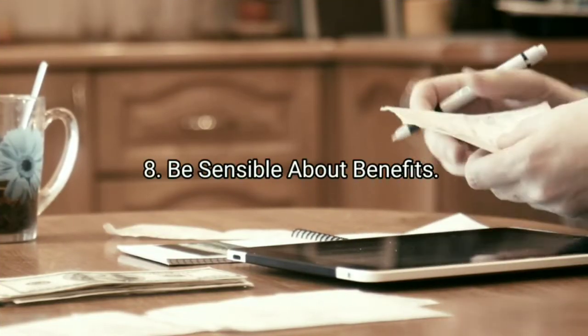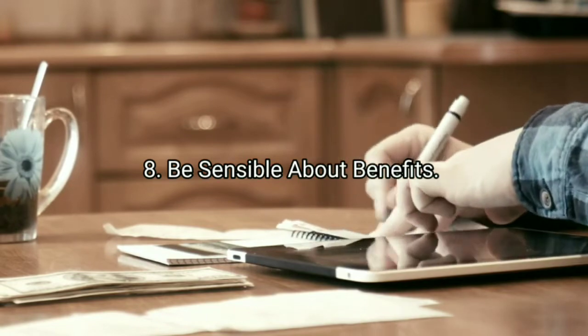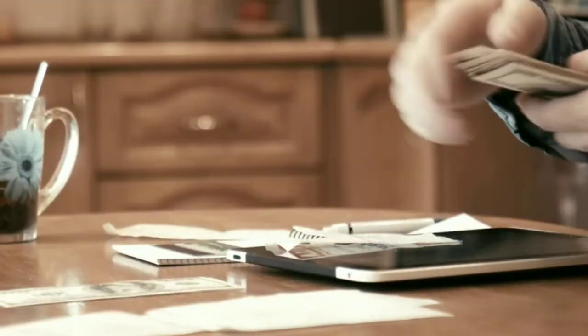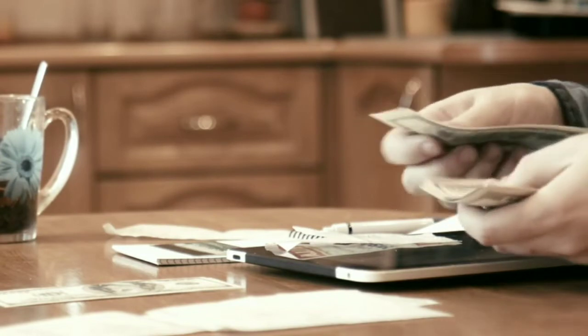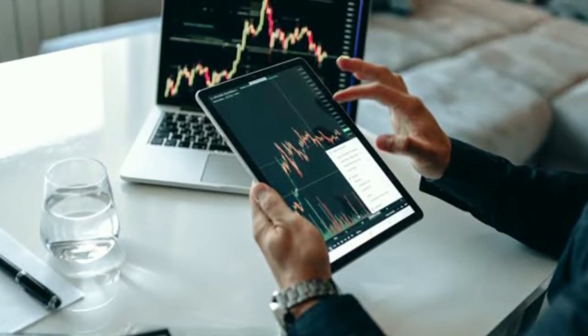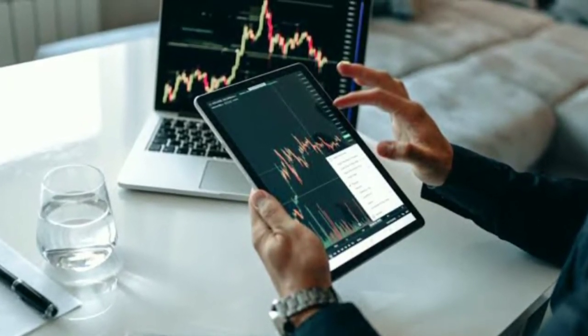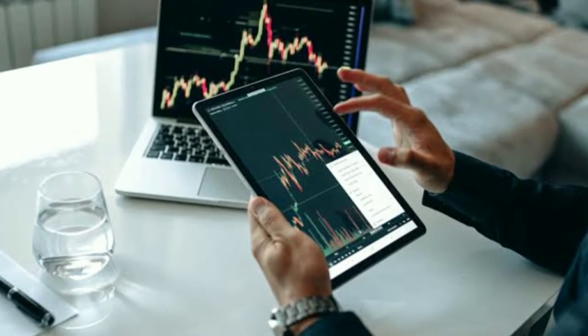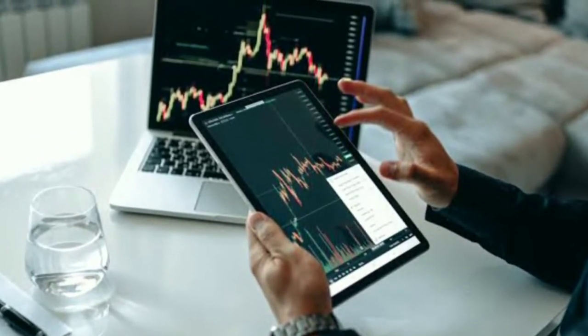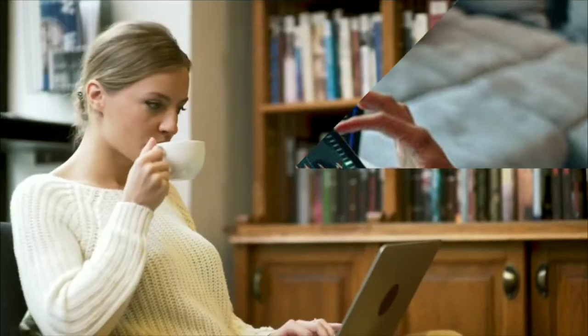8. Be sensible about benefits. A technique doesn't have to succeed constantly to be productive. Numerous fruitful traders may just create gains on half to 60% of their trades. Notwithstanding, they make more on their champs than they lose on their failures. Ensure the monetary gamble on each trade is restricted to a particular level of your record and that passage and leave techniques are plainly characterized.